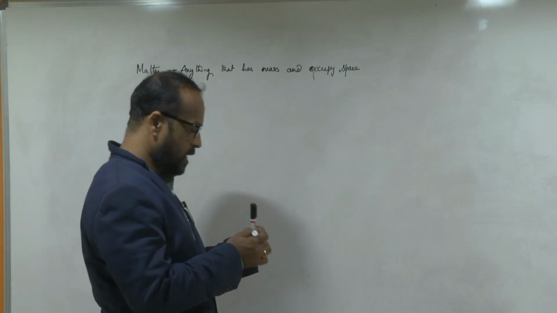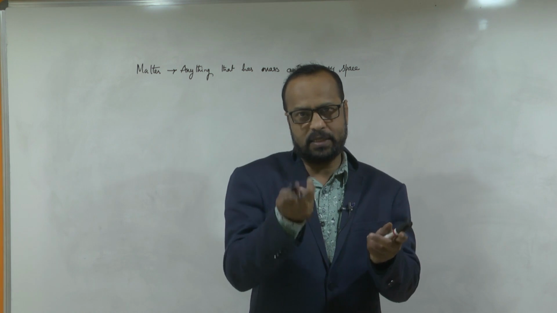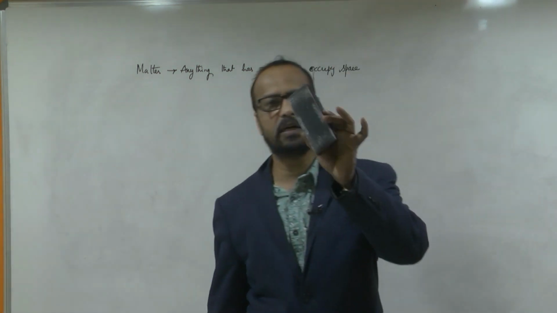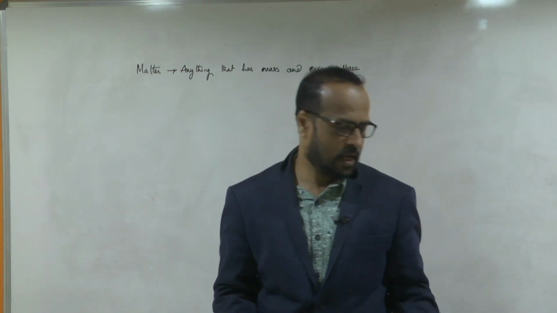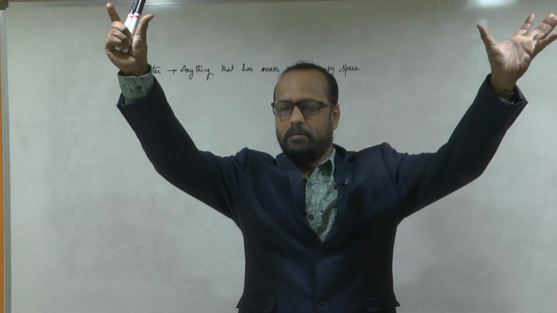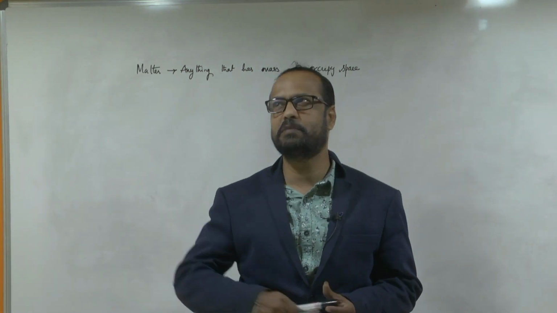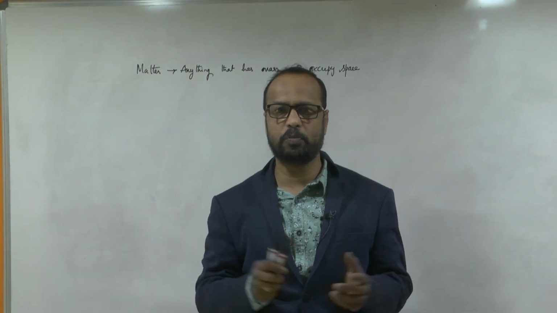Here this pen is matter because it has mass and occupies space, and here I have a duster. This duster is also matter because it has mass and occupies some space. And here I have the bulbs. These bulbs are also matter because they have mass and occupy space. Here I have the AC. It also has mass and occupies space.